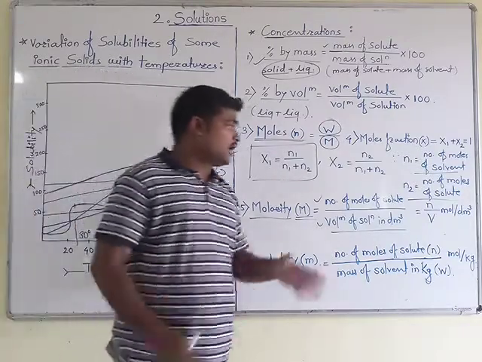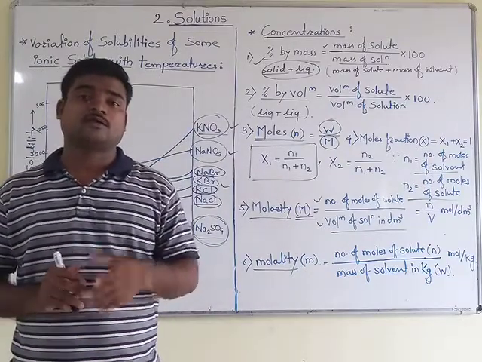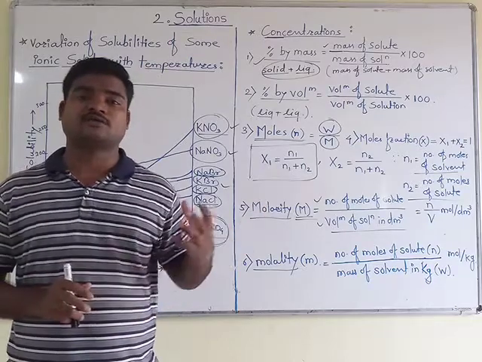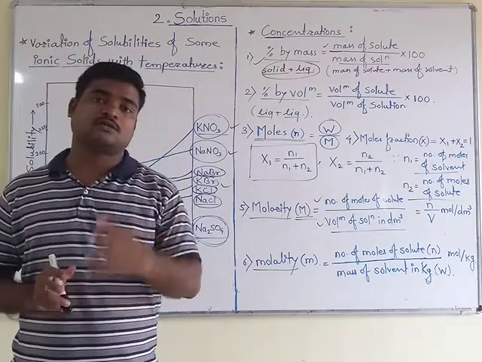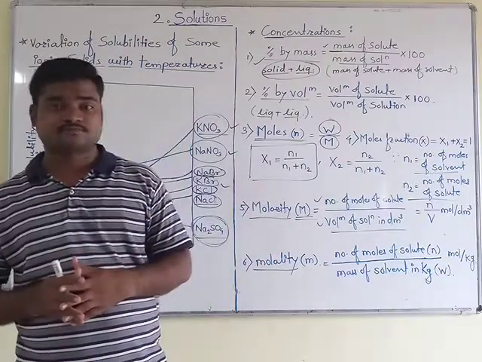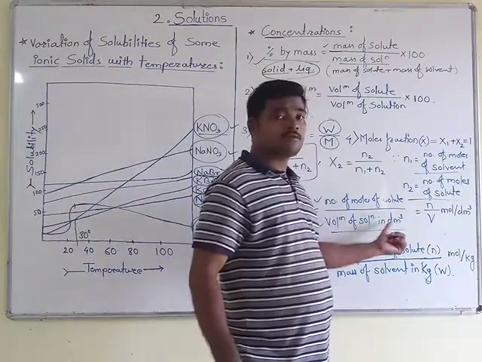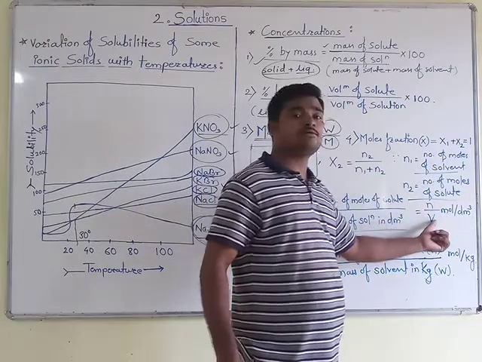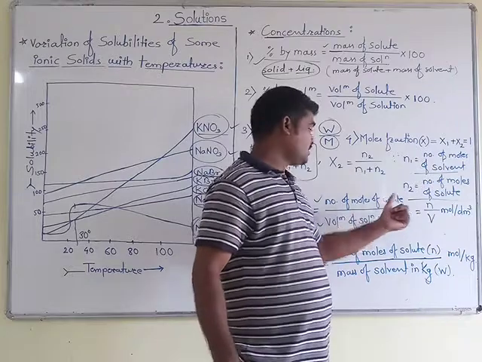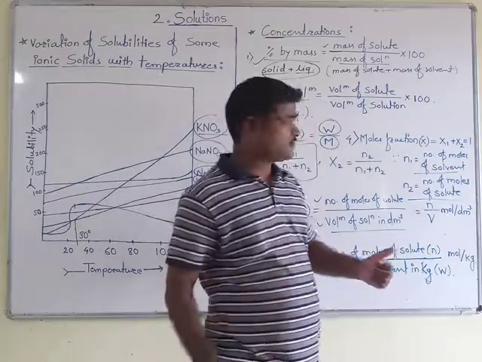Whenever you take this value in CGS units, you just multiply that ratio by 1000, then molarity becomes the correct factor. This formula is written with the help of terms: n is nothing but the number of moles of solute divided by the volume of solution in dm cubed, that is liter.